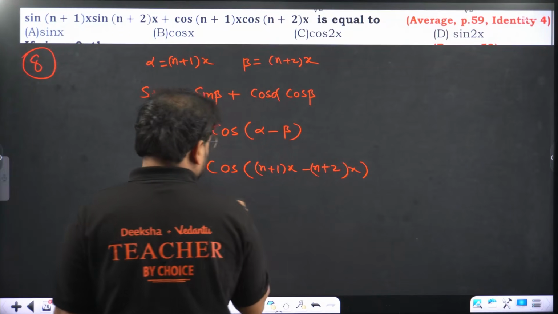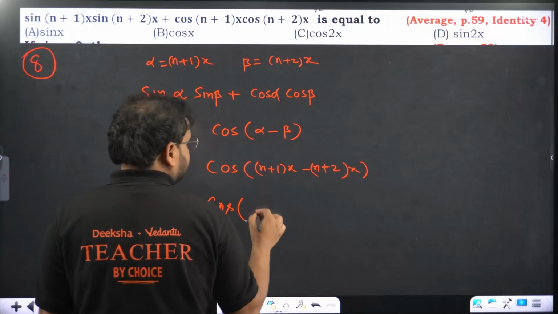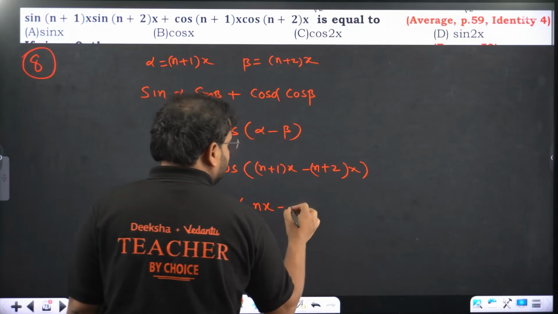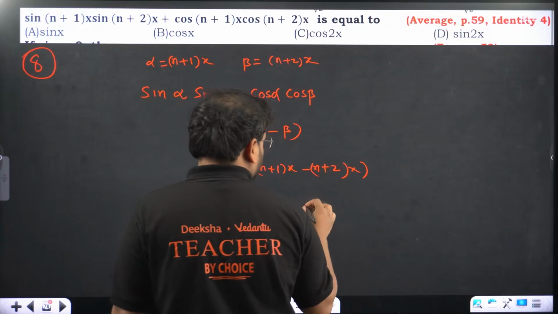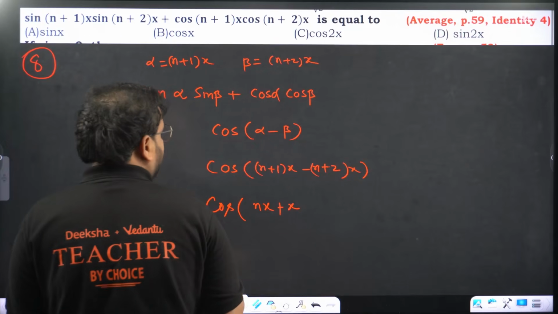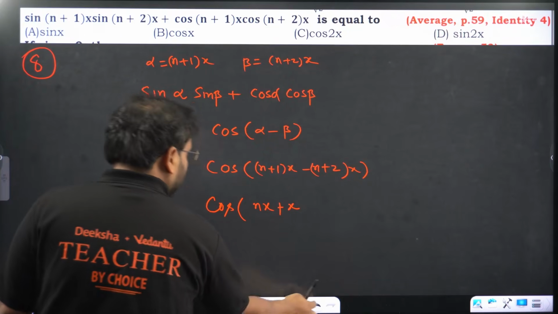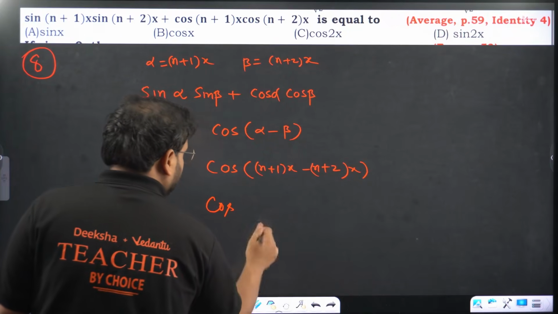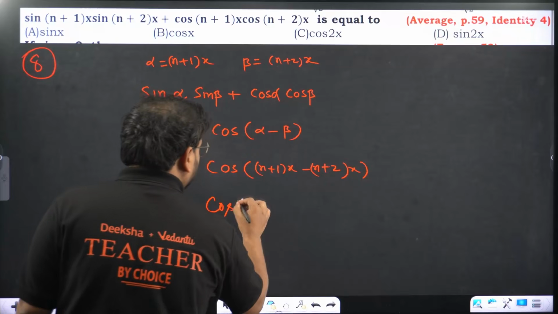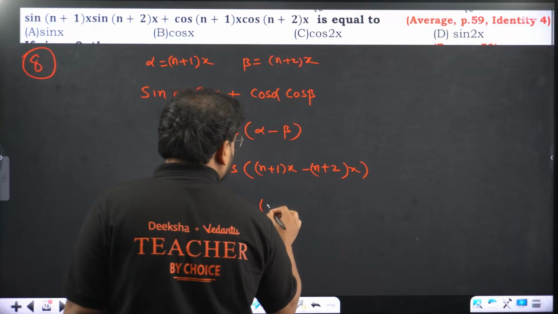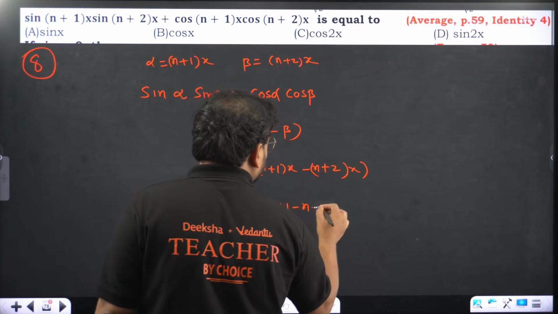Please expand this. Let's take the x common from both the brackets. So we have n plus 1 minus n minus 2.